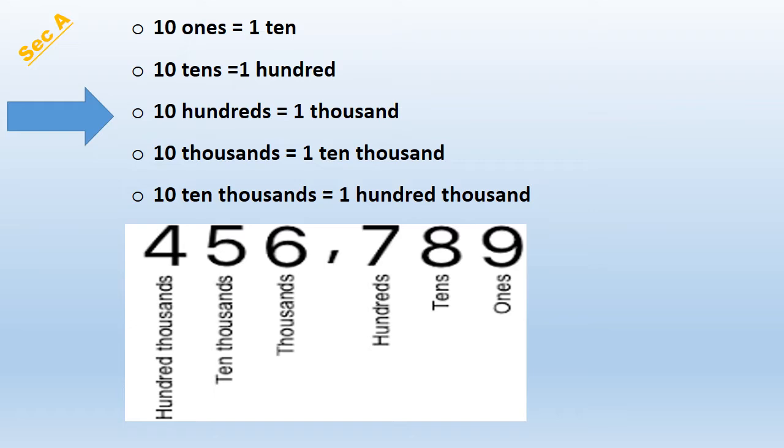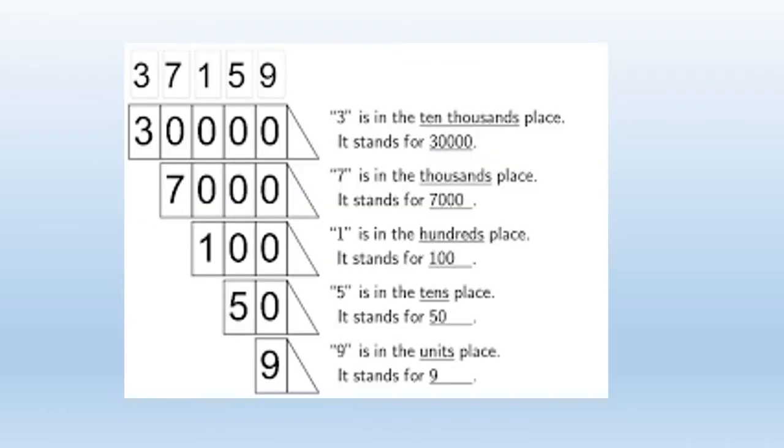So for example, now you have got a number 37,159. Okay, I've got a number 37,159. So first of all, as I told you before, start from the right hand side and the first digit always stands in the ones place. Okay, 9 is in the units place or ones place, it's the same thing. But in our book, we are learning ones. So you better keep the ones thing in your mind. 9 is in the ones place.